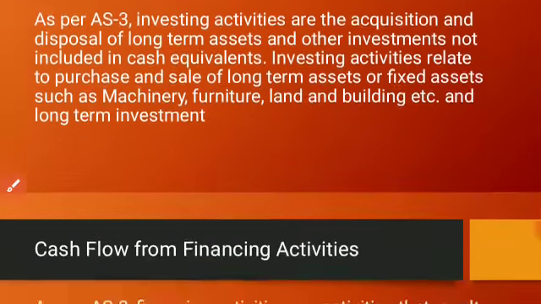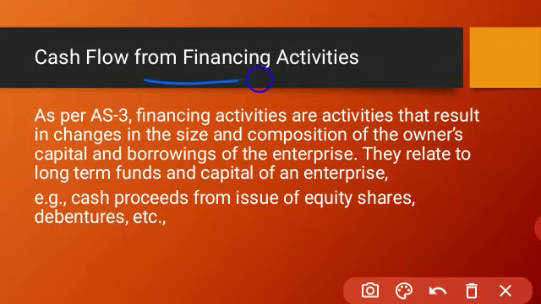The third important one is financing activity, which is related to the long-term funds and the capital of an enterprise. Under financing activities, the issue of equity shares, preference shares, debentures, and interest paid all come under financing activities.